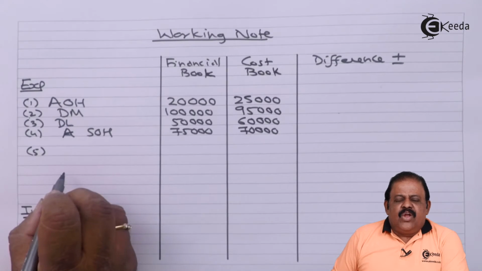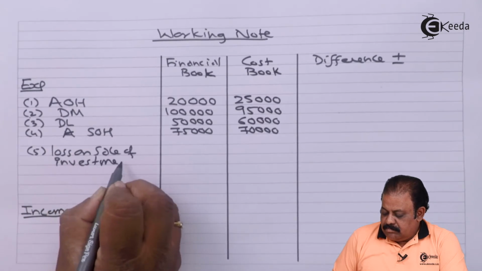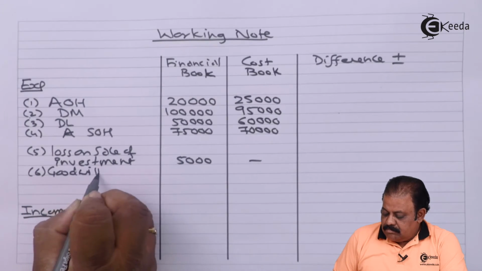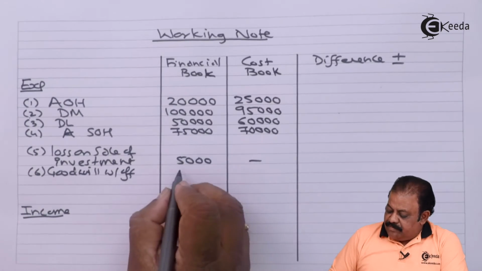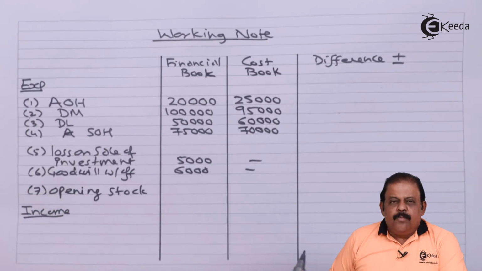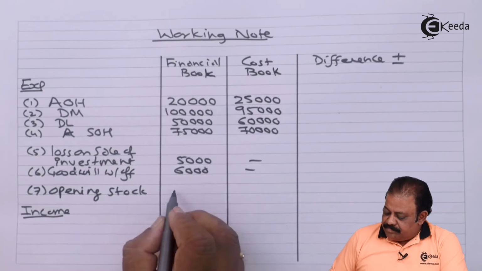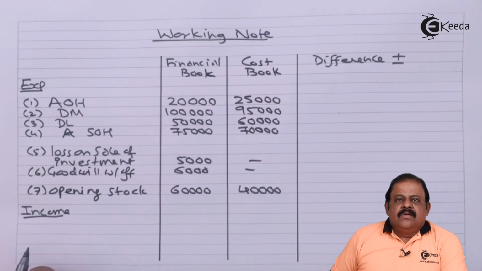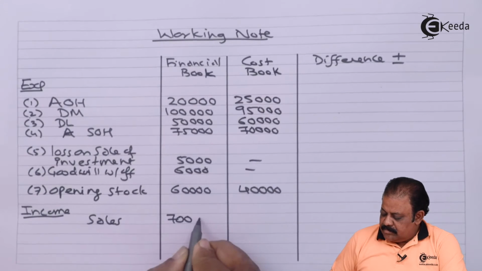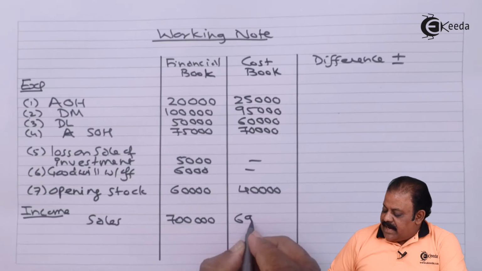Loss on sale of investment. Goodwill written off. Opening stock, it may be of raw material, work in progress, finished goods, anything. Similarly, we will be recording incomes, sales, as per financial book 7 lakh, as per cost book 6 lakh 90,000.